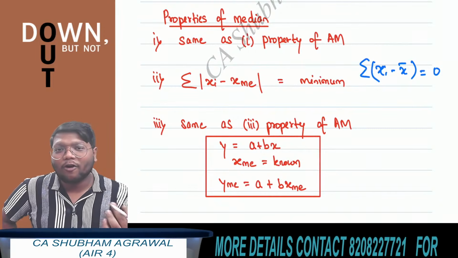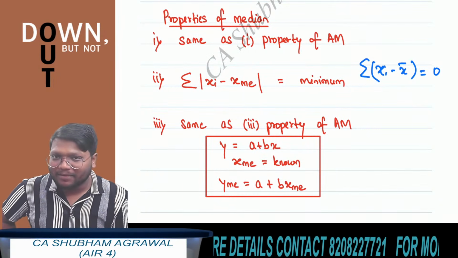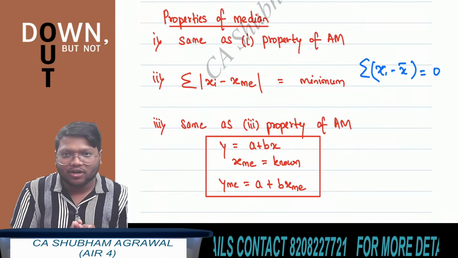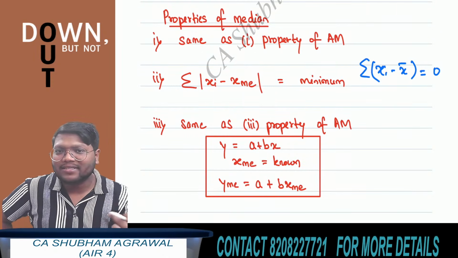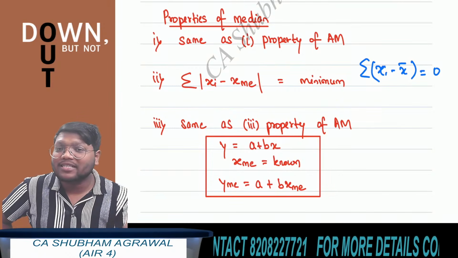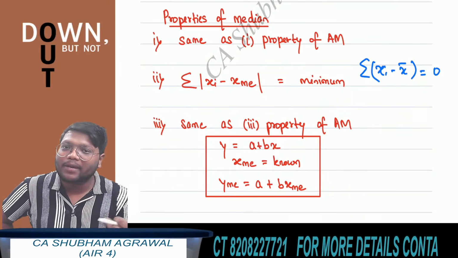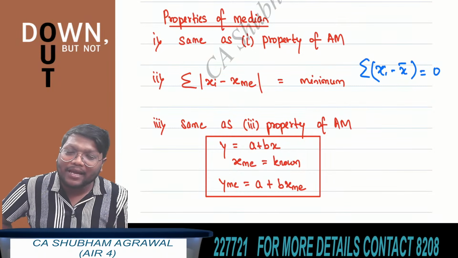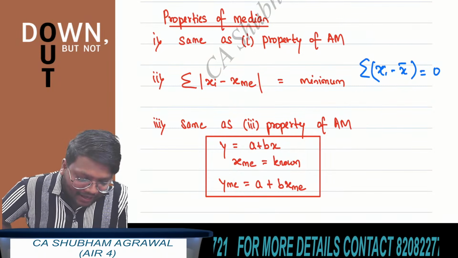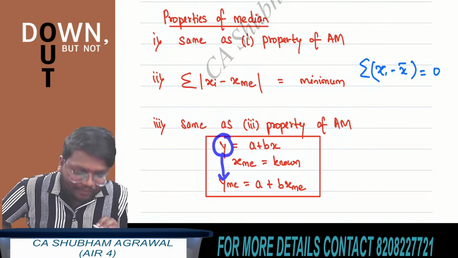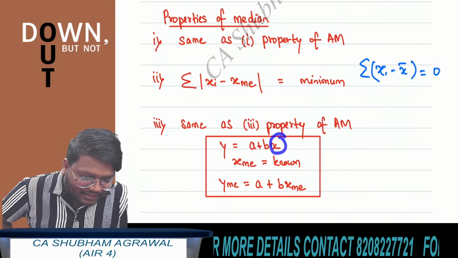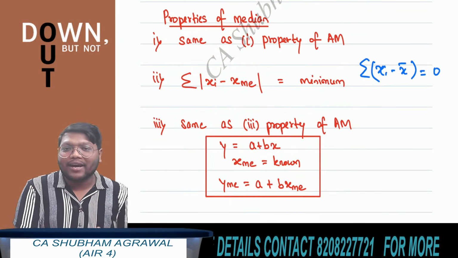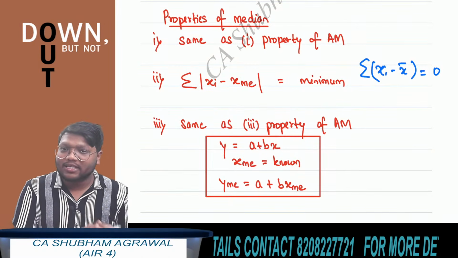Third property of median is the same as the third property of arithmetic mean. Median also gets affected due to both change of origin as well as change of scale. So if median of x is known, and we know the linear relationship between x and y, that y is equal to a plus bx, then how to find median of y? Median of y is equal to a plus b multiplied by median of x. Wherever y is there, instead of y, you have to write median of y, and wherever x is there, instead of x, you write median of x.